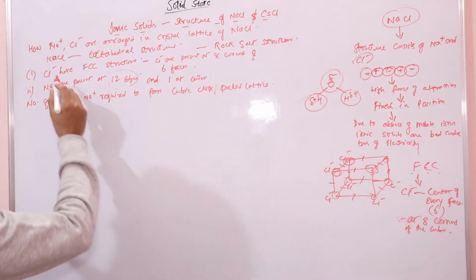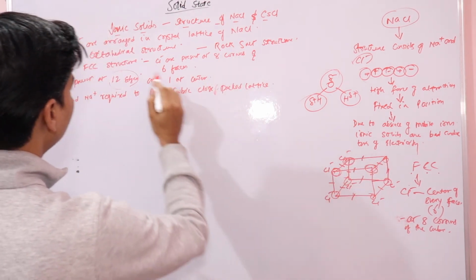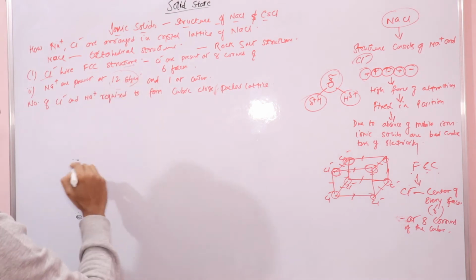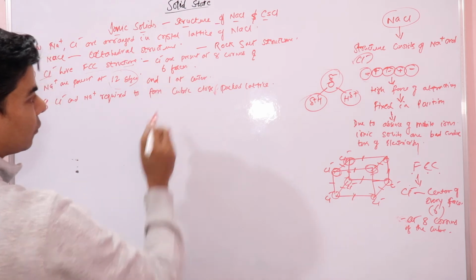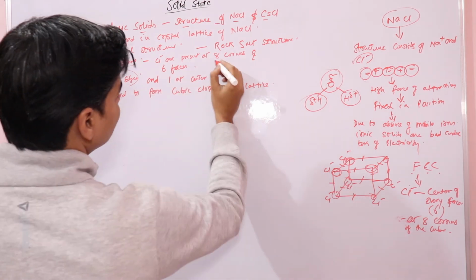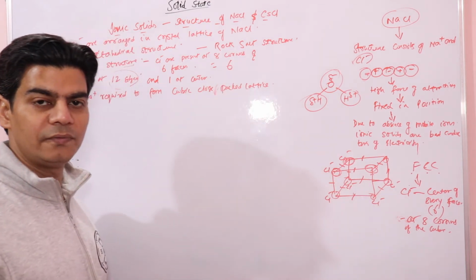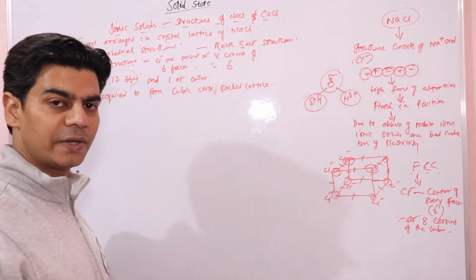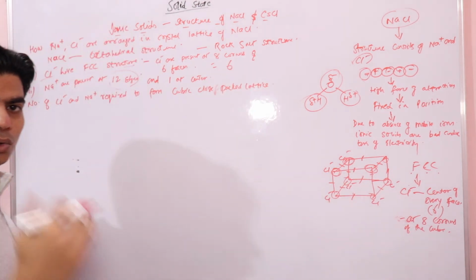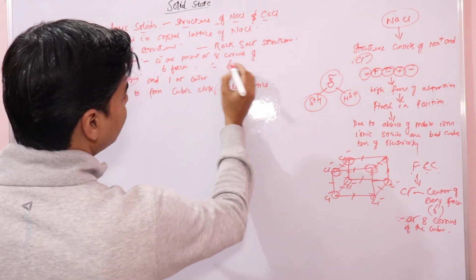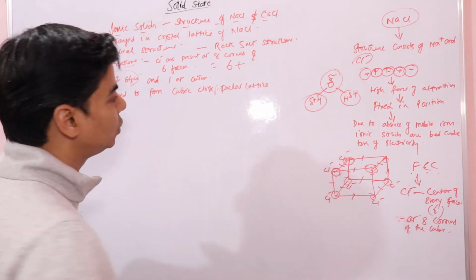How many chloride ions do we have? 8 at the corners, right? We said that chloride ions have FCC structure, face centered cubic, that is 1 at the center of every face. We have 6 faces of the cube, so we have 6 chloride ions at the center of every face, and 8 at each corner of the cube.